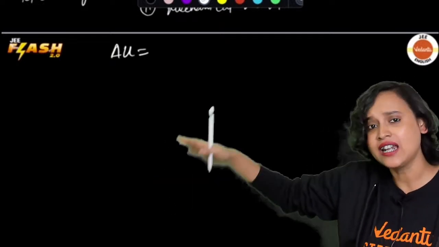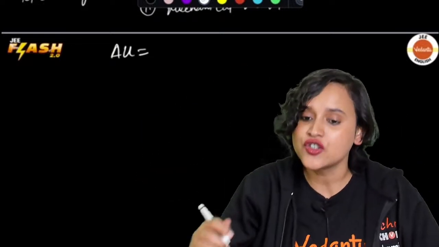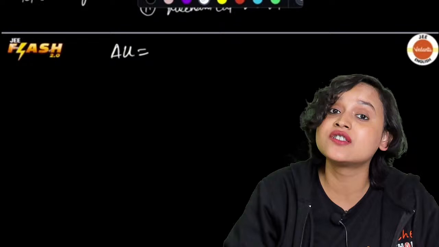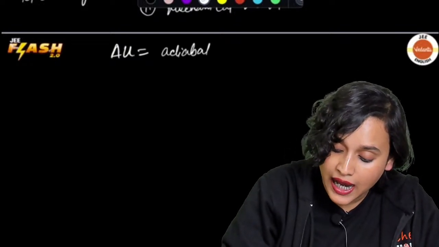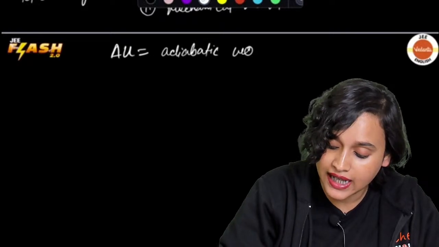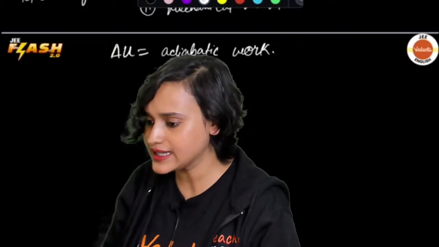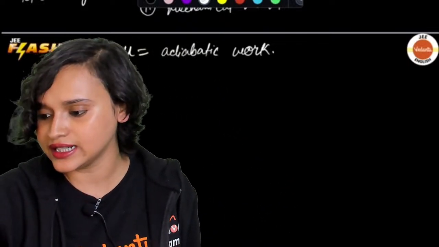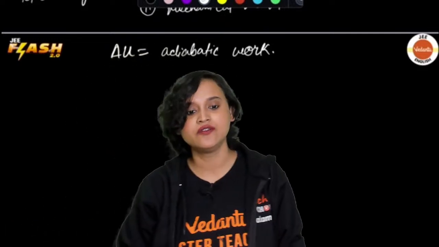Because the state of the system remains the same, can I say that delta U, the change in internal energy, is equal to adiabatic work? Yes, I can say that. Very good.